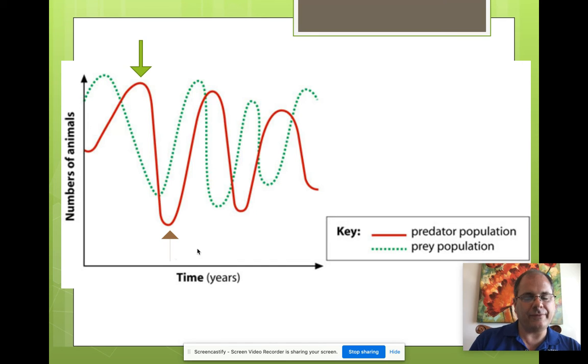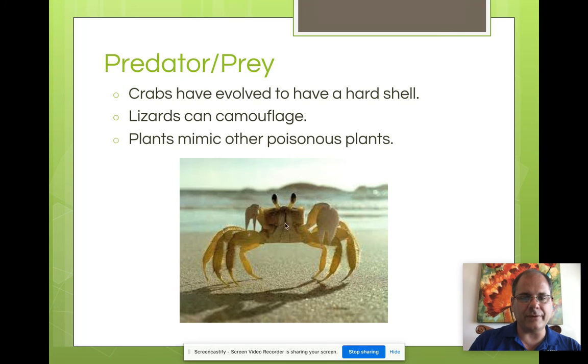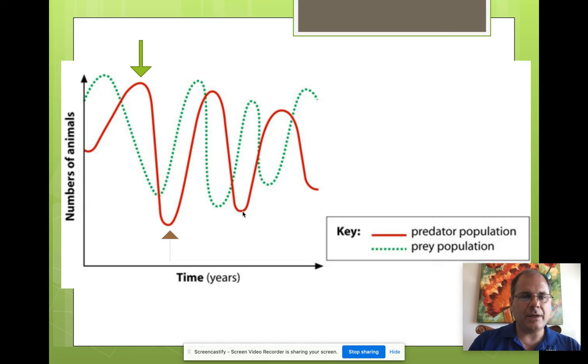This is a graph. This shows important things. So let's talk about this in the result of the crab and the seagull, okay? Let's say the crab is the green line and the seagull is the red line. Here we see up on the top of the graph, there's lots of crab in the area.